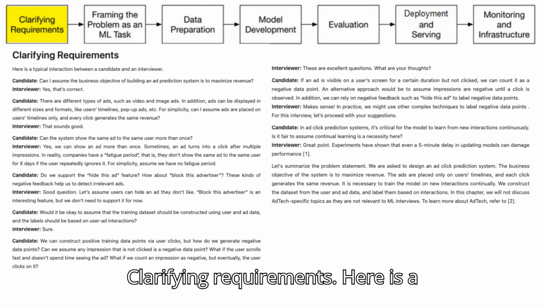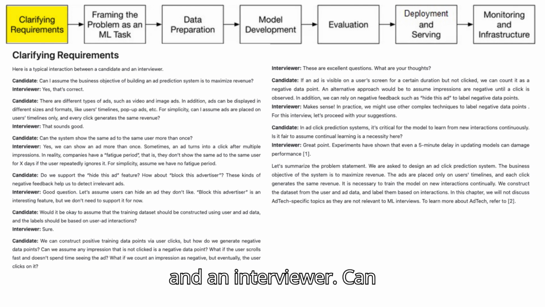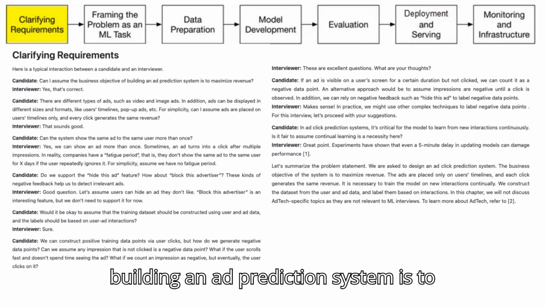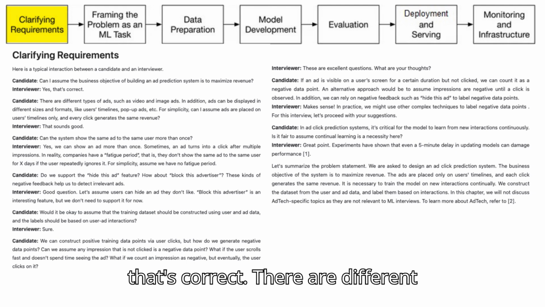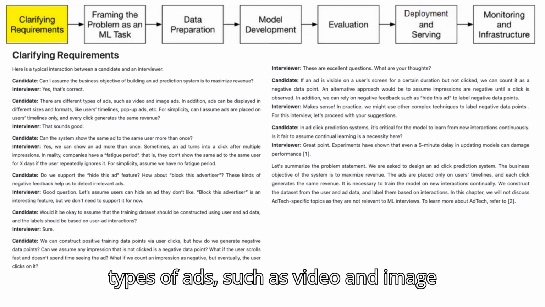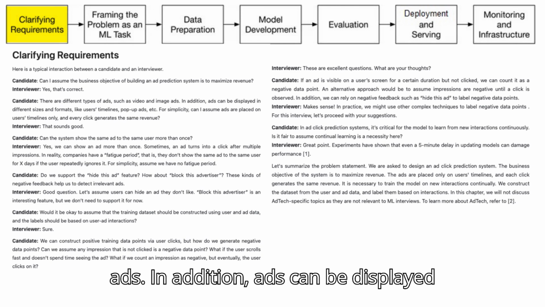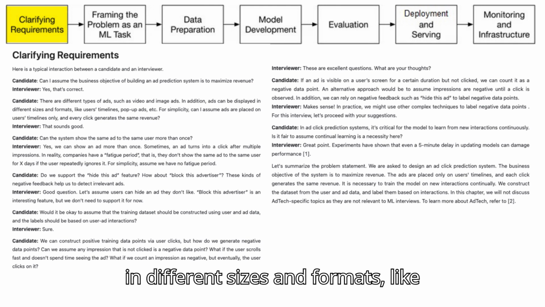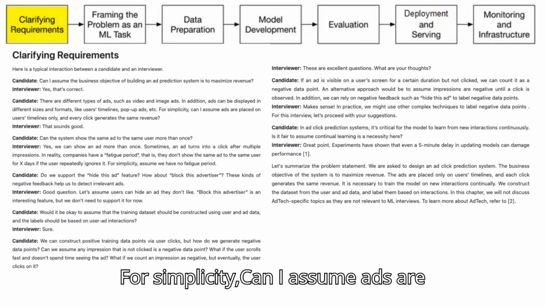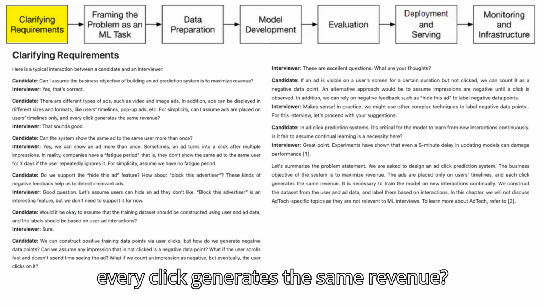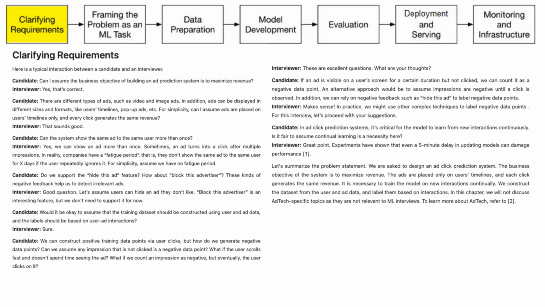Clarifying requirements. Here is a typical interaction between a candidate and an interviewer. Candidate: Can I assume the business objective of building an ad prediction system is to maximize revenue? Interviewer: Yes, that's correct. Candidate: There are different types of ads, such as video and image ads. In addition, ads can be displayed in different sizes and formats, like users' timelines, pop-up ads, etc. For simplicity, can I assume ads are placed on users' timelines only, and every click generates the same revenue? Interviewer: That sounds good.